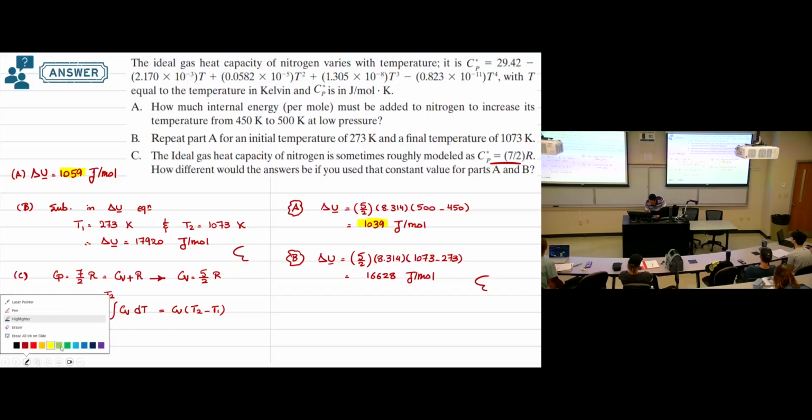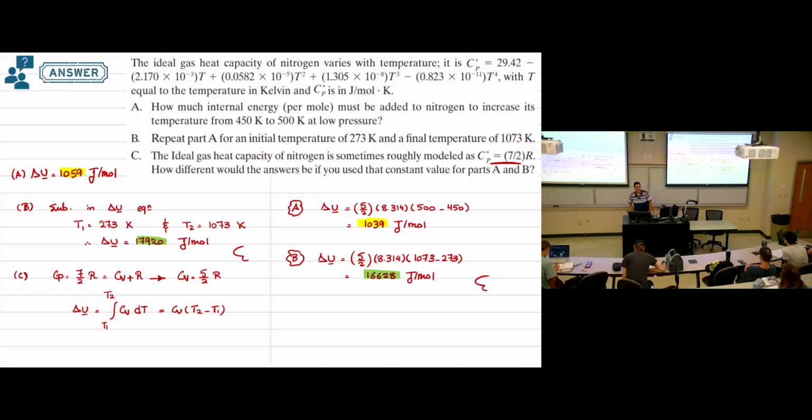But on the other side, when we calculate requirement B, here we have 17,000 but here we have 16,000. We have a large difference. So the assumption that CV is constant is valid only for small temperature differences. If you have large temperature differences, this assumption may not be valid because the difference in the numbers will be huge. You can see here more than 1,000 joule per mole difference between the numbers. Clear?